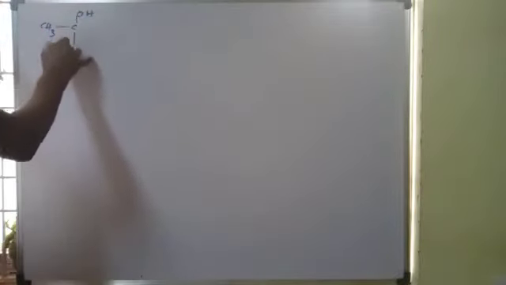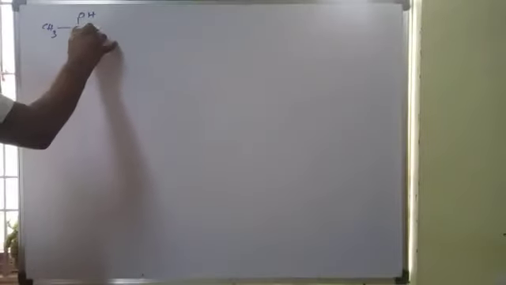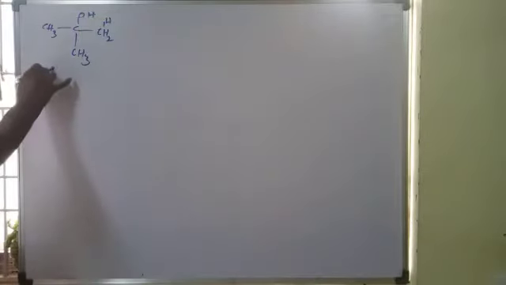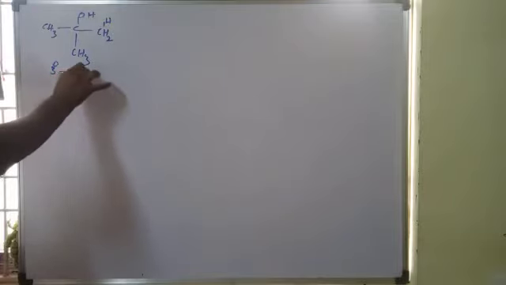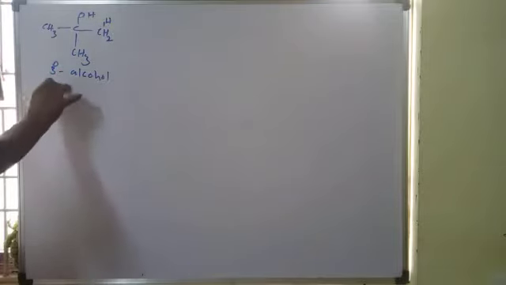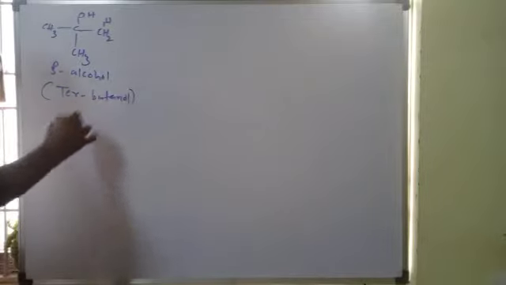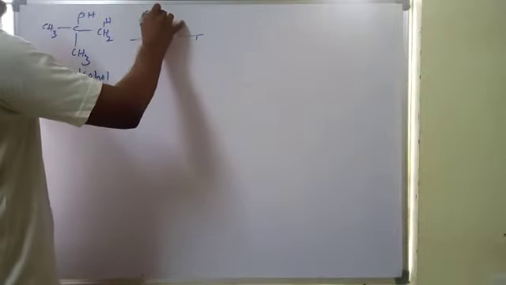So, for example, a 3 degree alcohol. If I take tertiary butanol, I am writing it like this. This is a 3 degree alcohol. This is tertiary butanol.